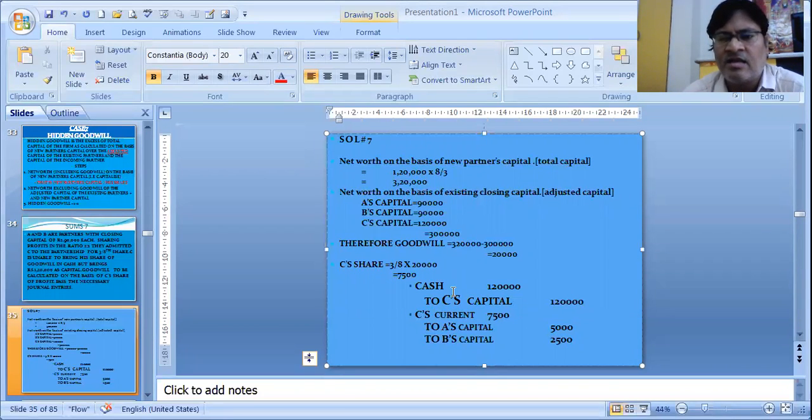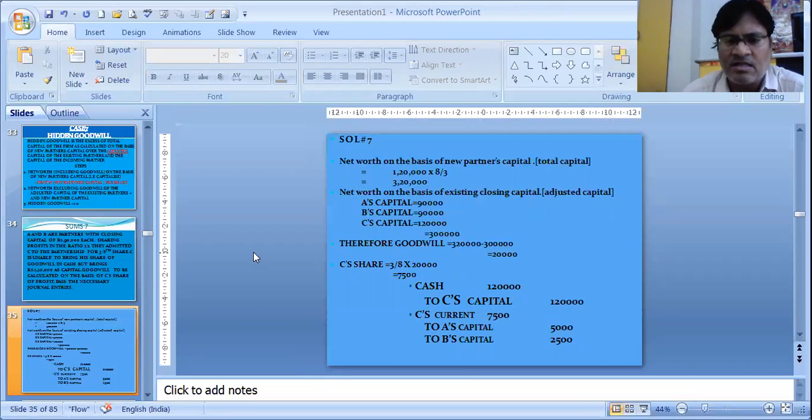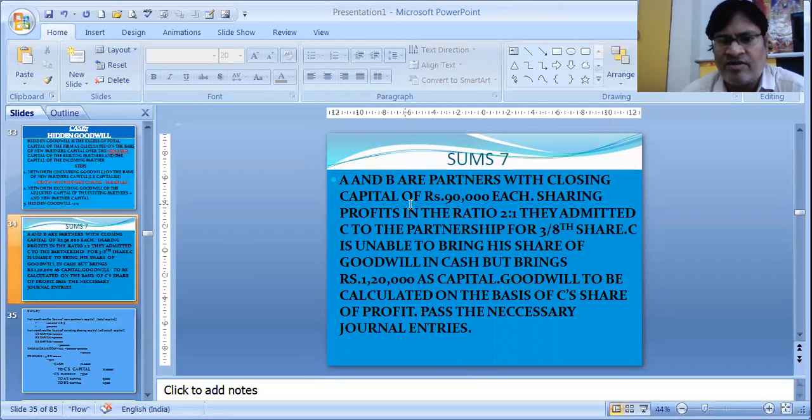He is bringing 1,20,000 as cash. So cash account debit to C's capital, 1,20,000. Whatever he is unable to bring, that is C's current account, 7,500, to be shared among the existing partners in their sacrificing ratio, to A's capital and to B's capital, 5,000 and 2,500. See, old ratio was 2:1 and he has come for 3/8.